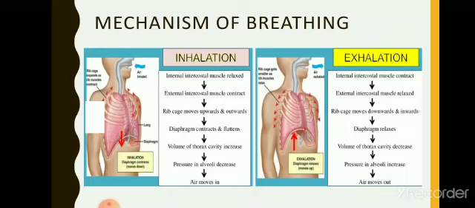Now does it take place? The diagram can tell you very specifically what inhalation and exhalation are, and it is a flow chart which explains very well that the internal intercostal muscles, which are present inside the chest, are relaxed when we are inhaling. Then the external intercostal muscles, those present outside, contract.